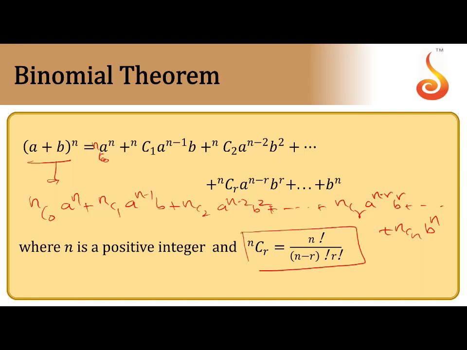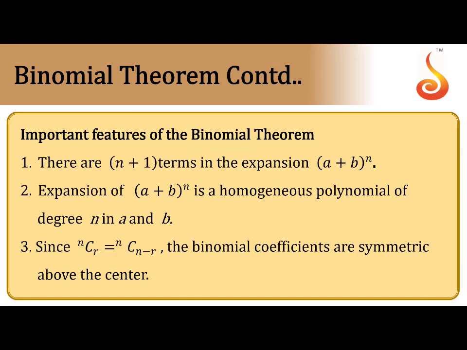These nc0, nc1, nc2 up to ncn are binomial coefficients. How do we find a binomial coefficient? You use the formula ncr equals n factorial by (n minus r) factorial into r factorial.